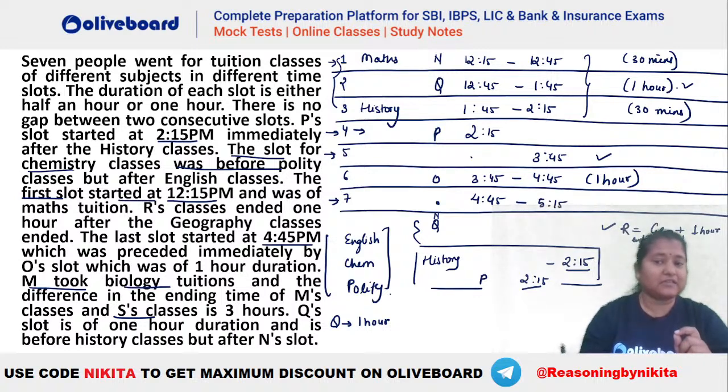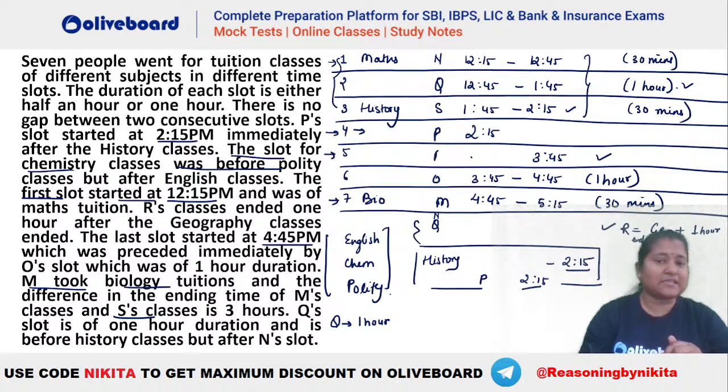That is a 3 hour slot here, the 30-minute slot here, and this is your M bio, right? This is your M taking bio class. So S has to be minus 3 hours, that is ending at 2:15. So who is ending at 2:15? You can see this person is ending at 2:15 here. So you can see this person will be your S.